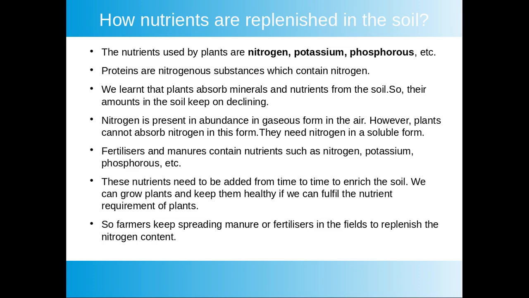So after every crop, the amount of nutrients becomes less in the soil. We have 78% of nitrogen around us in the atmosphere. It is a huge quantity, but plants cannot absorb gaseous nitrogen. They need it in a usable form in the soil so that they can absorb it through roots. Fertilizers and manures contain these nutrients in a large quantity. So farmers add them to their field from time to time to enrich the soil.